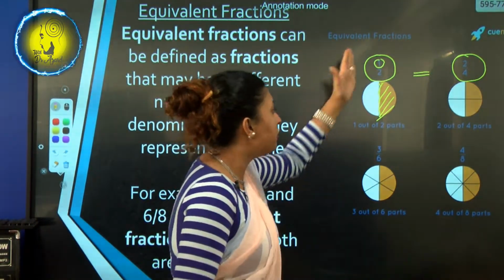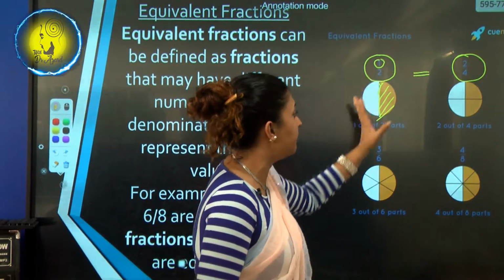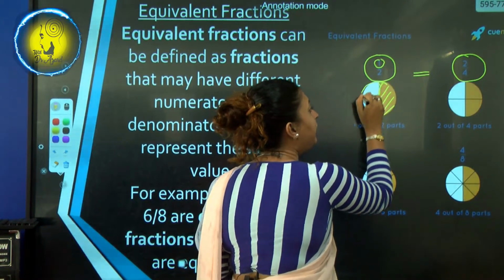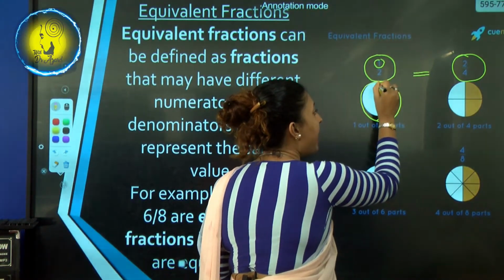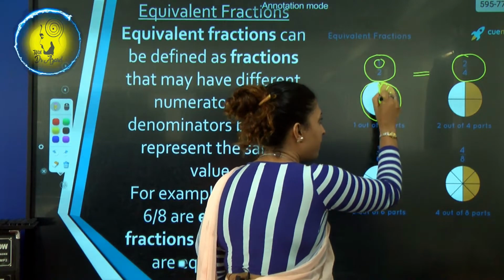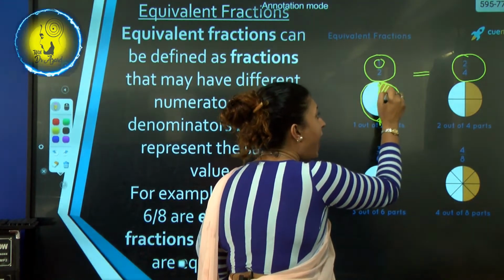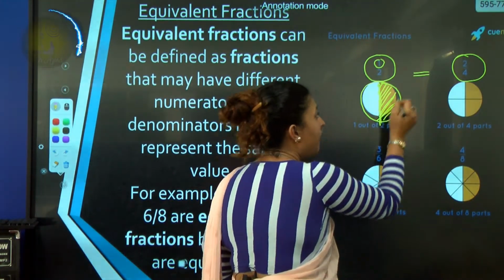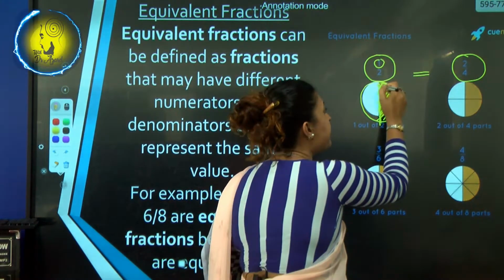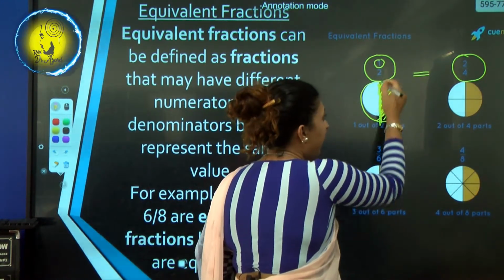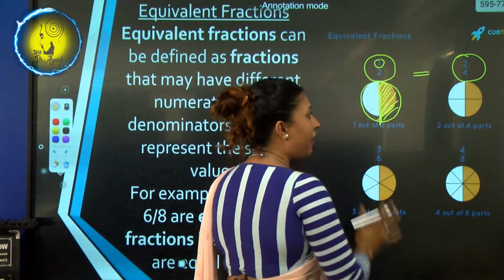You have to see the size that I am coloring. Now this is a half size, isn't it? From the whole, this is a half. And exactly this side I have colored.